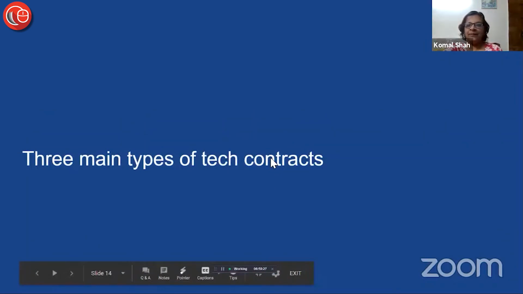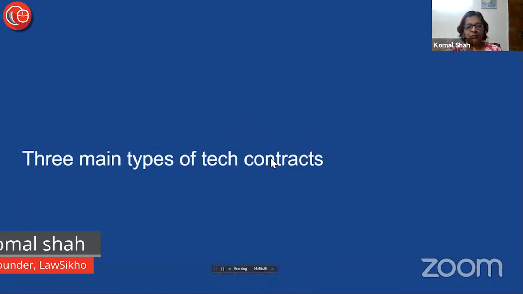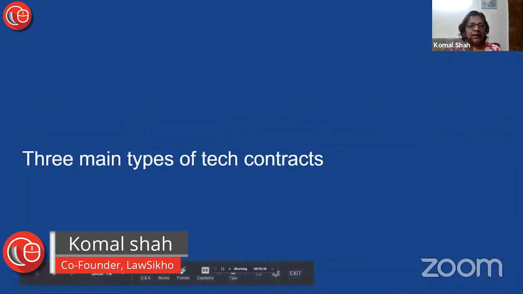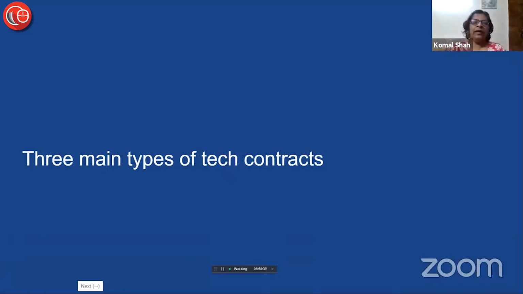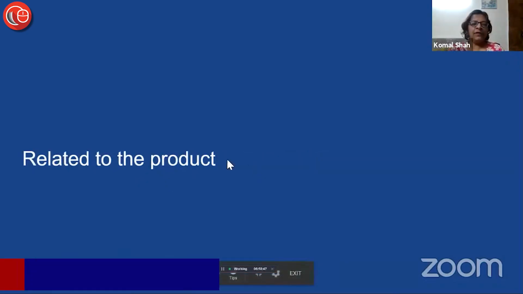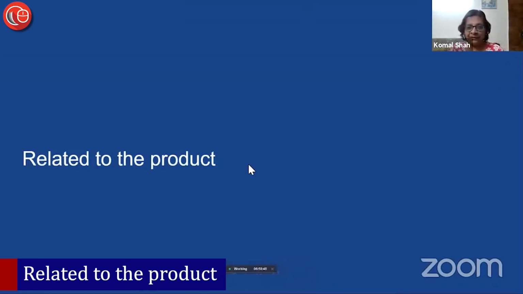So there are three main types of tech contracts which I wanted to talk about, which you can frequently come across. These types may be named differently, but they are something that you will come across. The first one is related to the product.